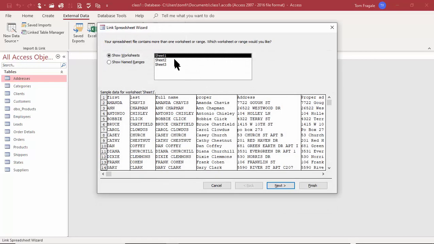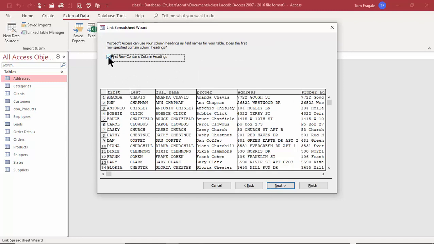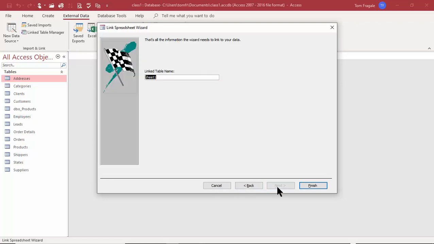I'm still going to link to sheet 1, use that same data, and I'll pick on next. You can see how the first row does contain our headers. Usually it does. So I'll pick on first row contains the headers. Good. That'll be the field names. And I'll pick on next. Now that's the entire wizard.